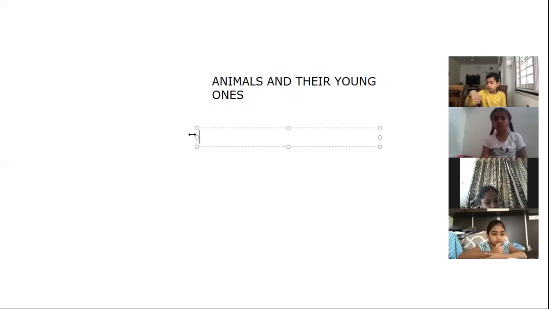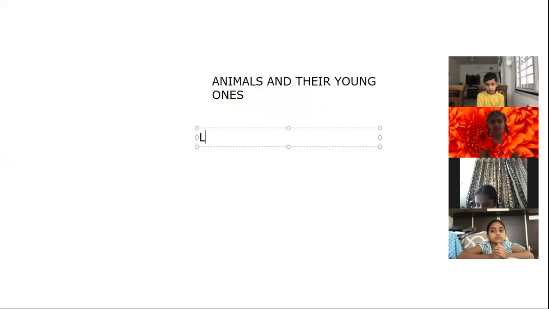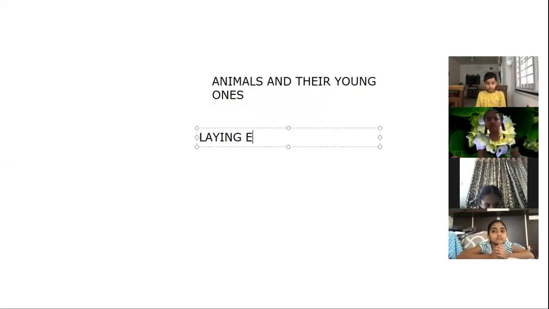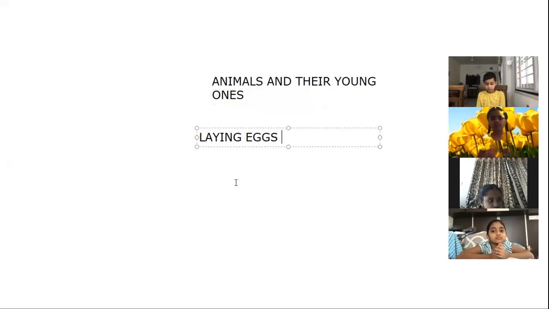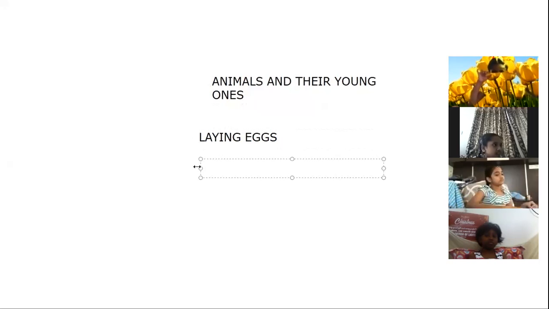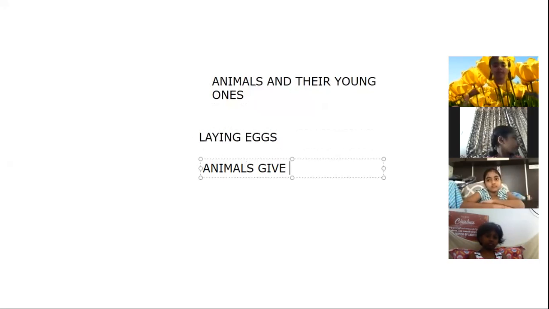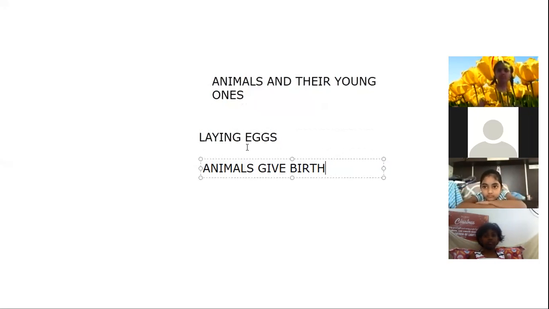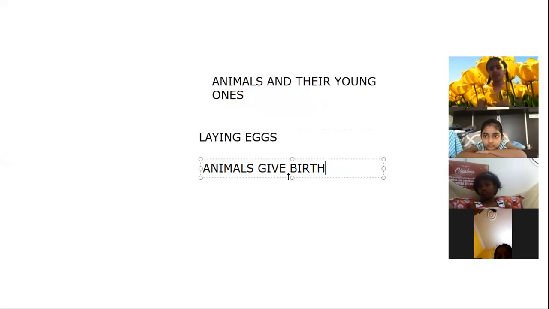Now, in some animals, they give birth to young ones by laying eggs. By laying eggs. And some animals reproduce, or they give birth to the young ones, directly. They don't lay eggs. These are called the mammals.